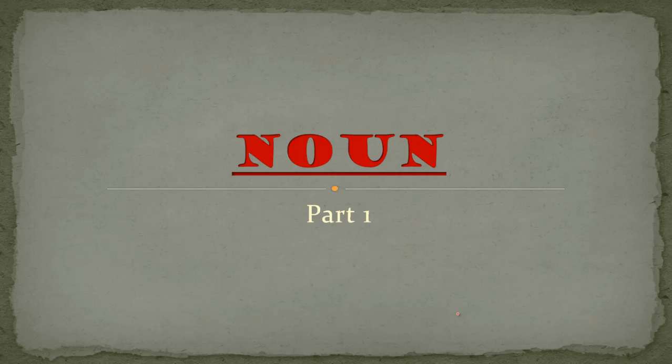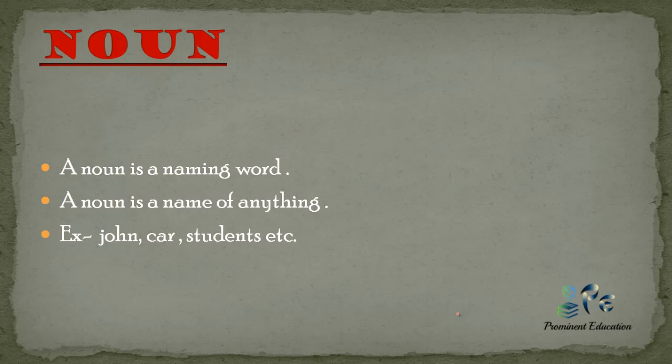This is noun part 1 video. This is part 1 video, so we will start with very basic things. In this video, we will discuss what is noun and what are the different types of noun. And also we will discuss the rules attached with those types. By moving part by part, we will discuss some advanced rules that are asked in the examination and that will help you in your examination. So let's start this video.